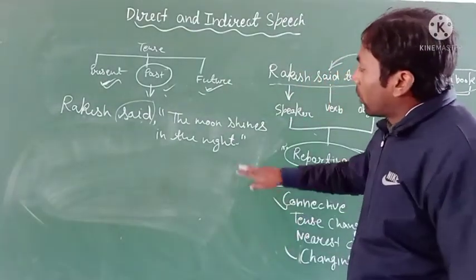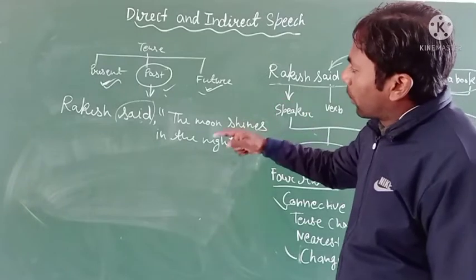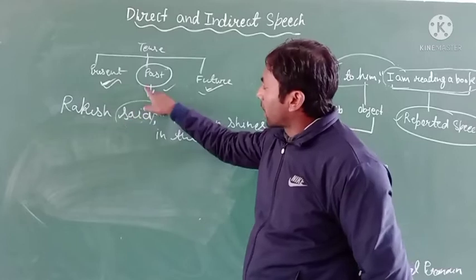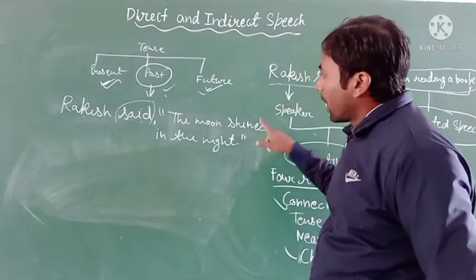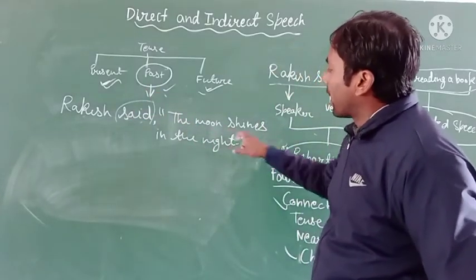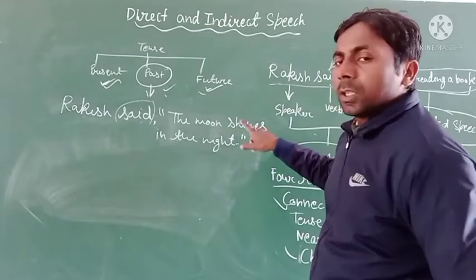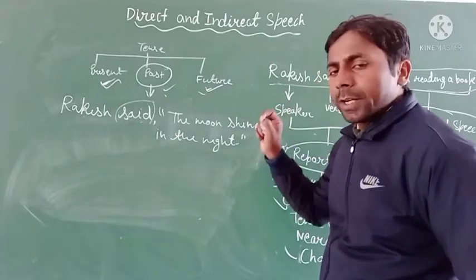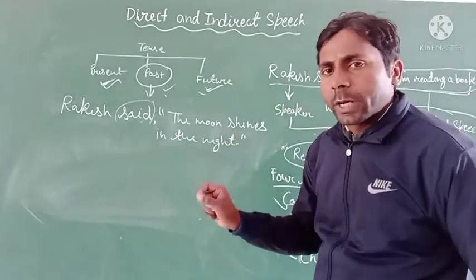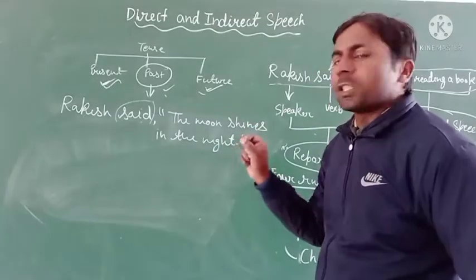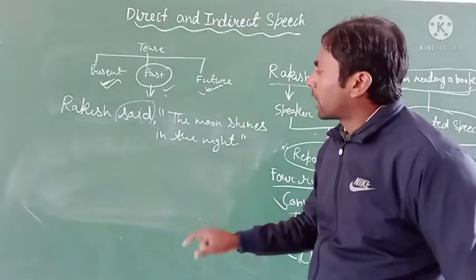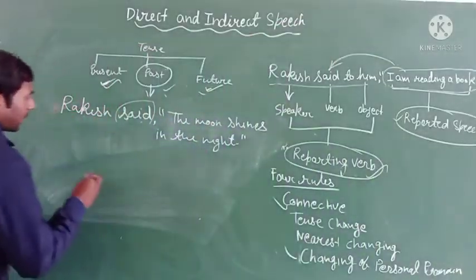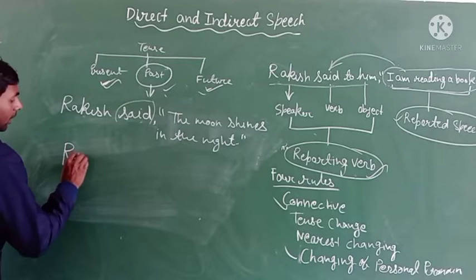Okay, so I told you before that if your reporting verb is past tense, then you can change the reported speech. But wherever you find reported speech telling us a universal truth or a true statement or a habitual statement, that reported speech cannot be changed according to the reporting verb. Clear? So simply I will write here the indirect of this sentence.